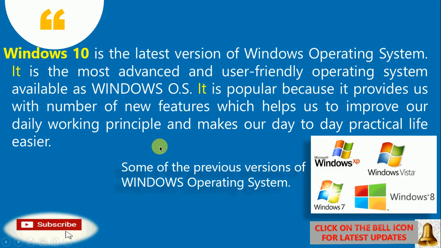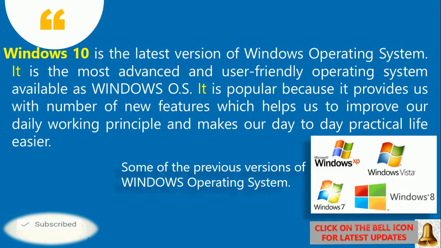Clear? Here are some examples of the previous versions of the Windows operating system. You can also call them predecessors of Windows 10. Windows 10 के पहले जो भी Windows के operating systems आए, they are called predecessors or previous versions of Windows, for example Windows XP, Windows Vista, Windows 7, Windows 8. You must have used Windows 7 and Windows 8 also.